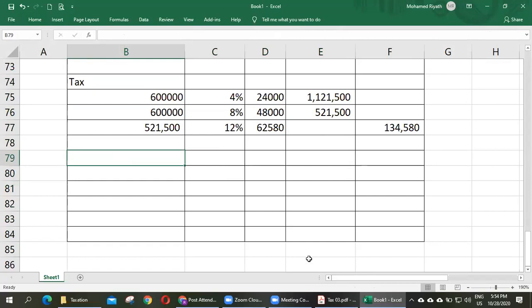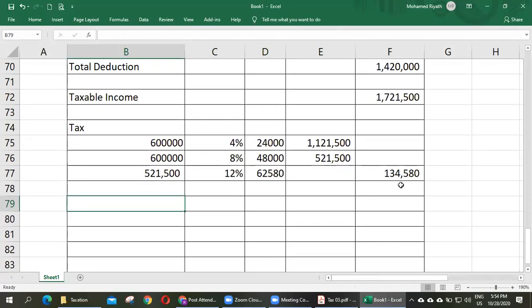Now we deduct some tax credits. Tax credit. Then how much tax payable? Income tax equals this amount. And how much tax credit?